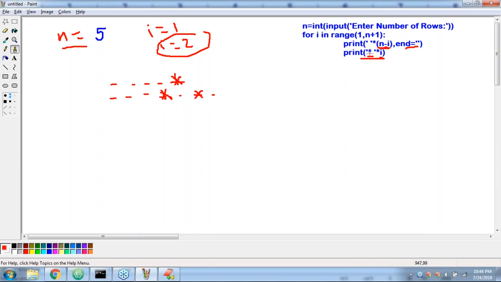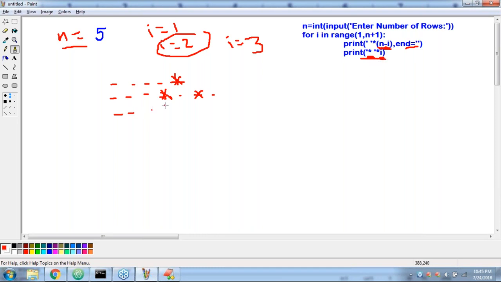Can you please print star space 2 times? Excellent. Now the I value is 3, sir. Now N minus I means how many spaces? N minus I: 5 minus 3, only 2. So 2 spaces, and then star space 3 times.